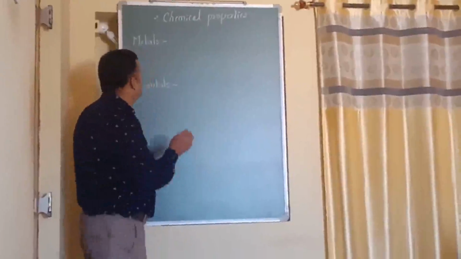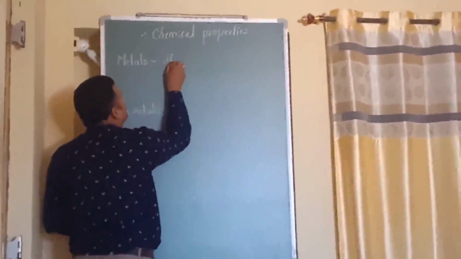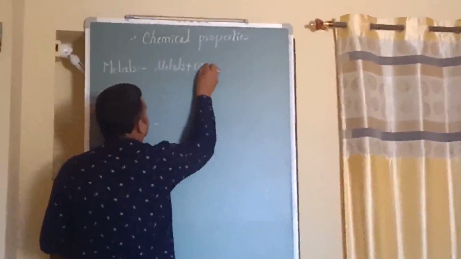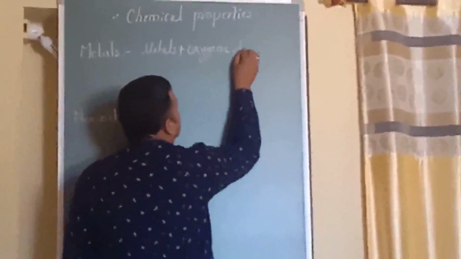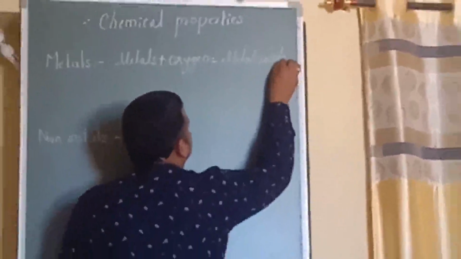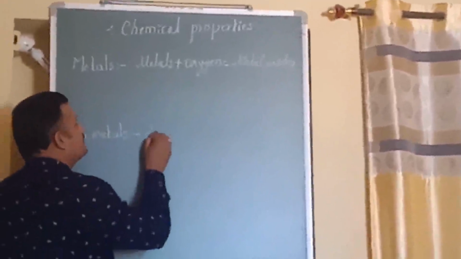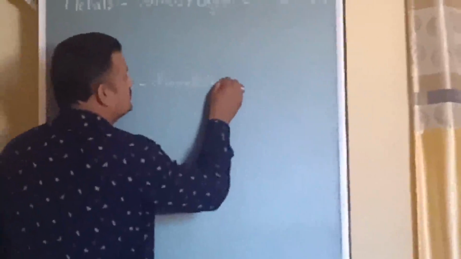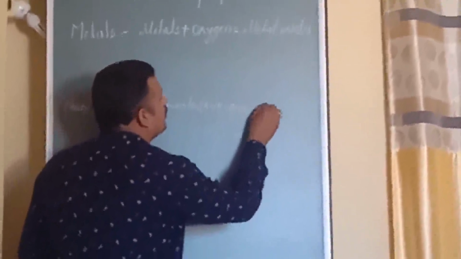Okay, see, when metals react with oxygen, they produce metal oxides. Yes, and at the same time, when non-metals react with oxygen, they produce non-metal oxides.